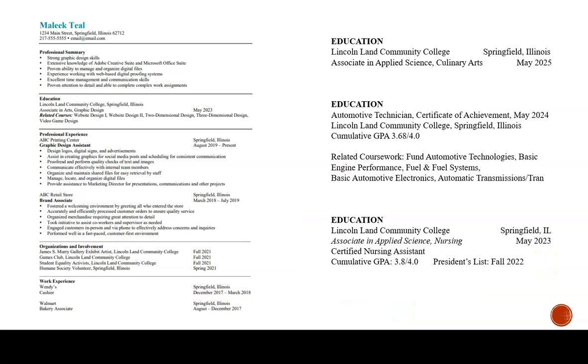And then here on this next slide, I have several different ways that this could look. So we've got an example over here, along with 3 separate ones here, where you can see the school might be aligned to the left, while city and state could be aligned to the right. We could have the degree and then the date of graduation, or we could have content all aligned to the left, but just spaced out a bit different, and then related coursework. Or again, we might have the college, the city, state, the area of study, and then GPA, or even if they had an additional certificate of some kind.